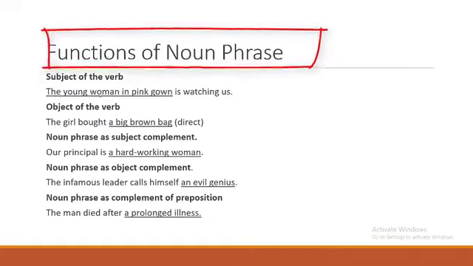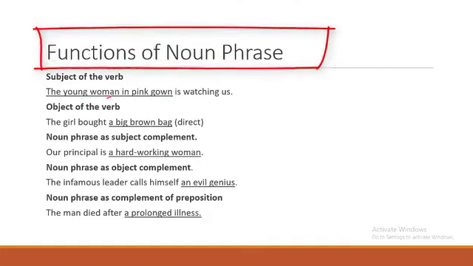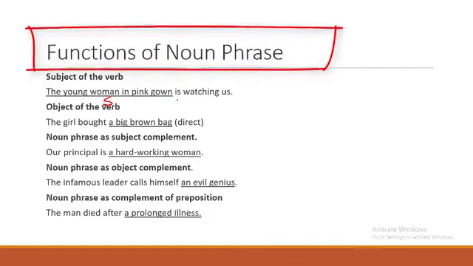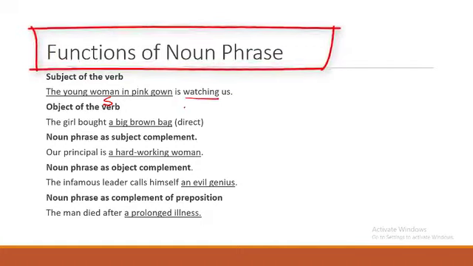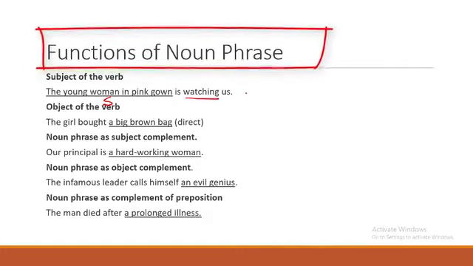If I underline this expression, "the young woman in pink gown," it's occupying the position of the subject, and what verb is it modifying? Watching.